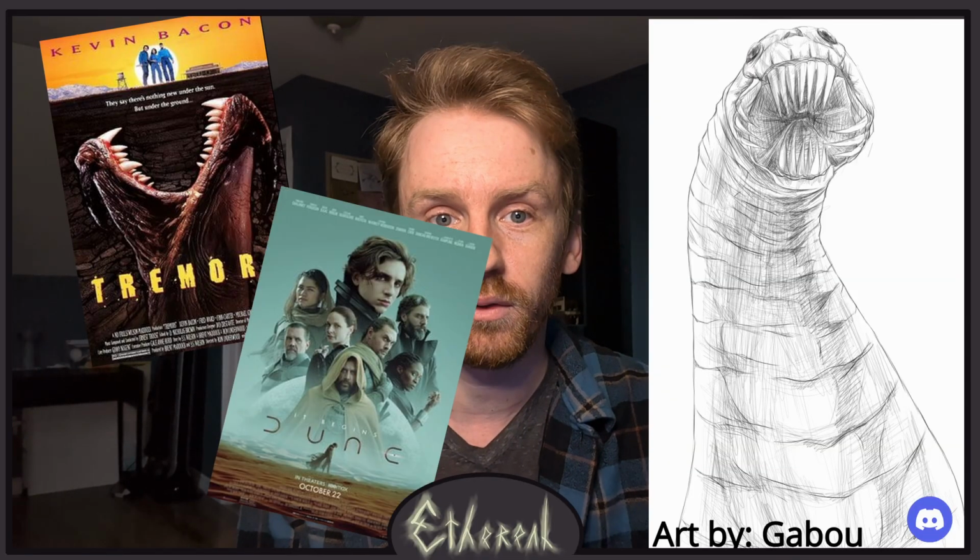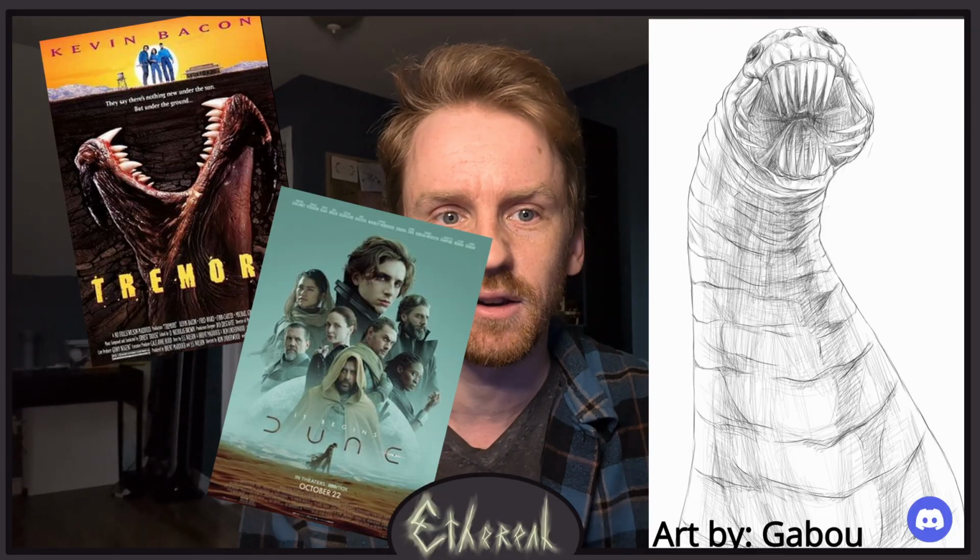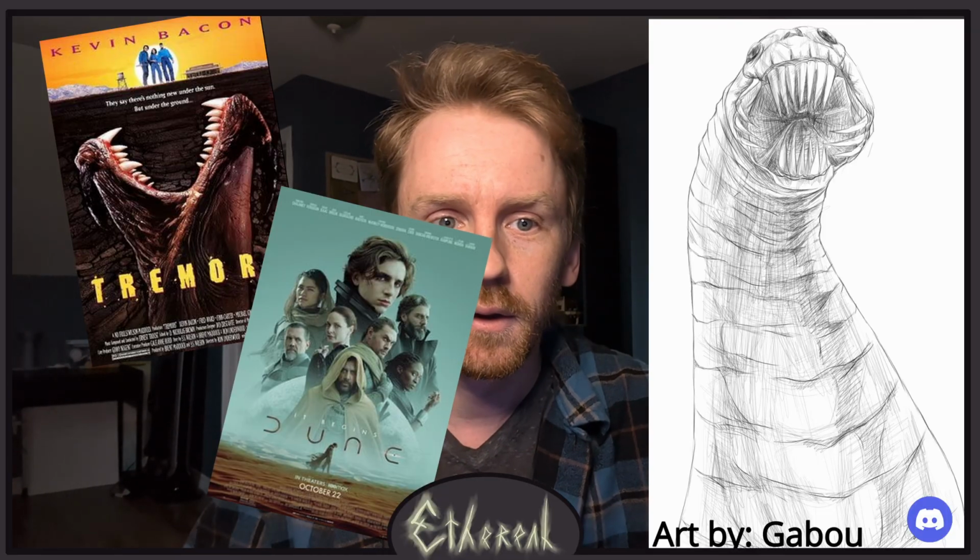Another entity we have is unlike anything else in the game, and it is basically a full set piece on its own, the Death Worm. Inspired by Tremors and Dune, these massive worms can swallow anything in a single bite, leveling towns with ease. So how do the players fight something like that?